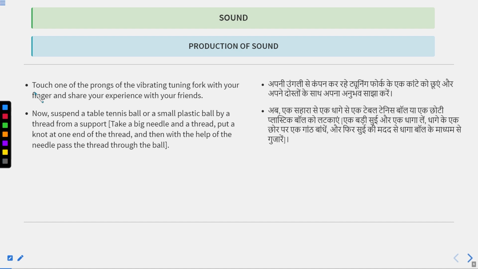Now do another thing. Touch one of the prongs. When you have set the prongs vibrating, touch one of the prongs of the vibrating tuning fork with your finger and you will experience the vibration of the tuning fork. So the vibration of the tuning fork is producing sound, and you can experience this vibration by touching one of the prongs or by putting the tuning fork near your ear. This is the first part of this activity.